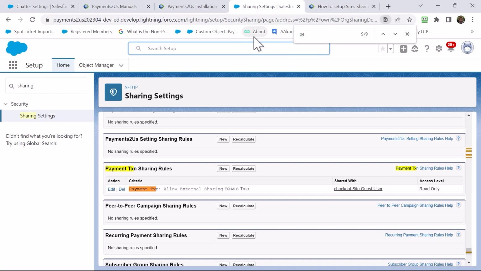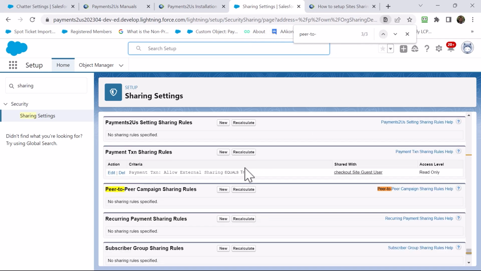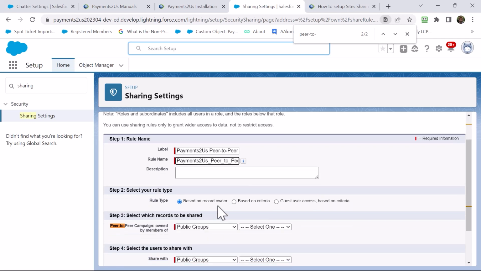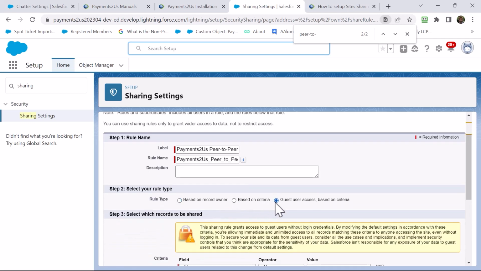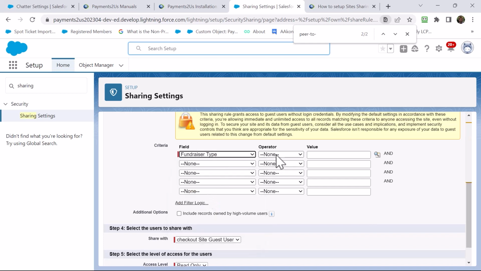So we locate that object. And again, all of these options here are all noted in the more detailed setup guide of that section.